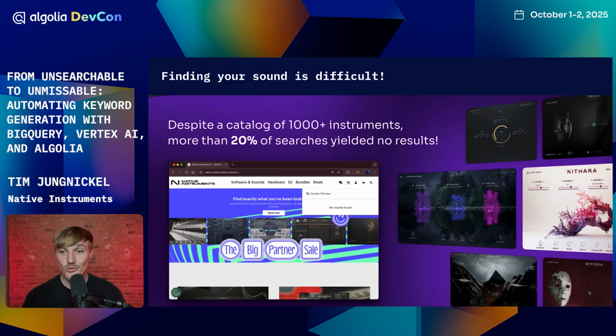So the issue that we encountered is that many of the searches for these instruments and these sounds were actually not yielding any really good results because describing your sound is actually quite difficult. Let me give you an example. Have a look at this.